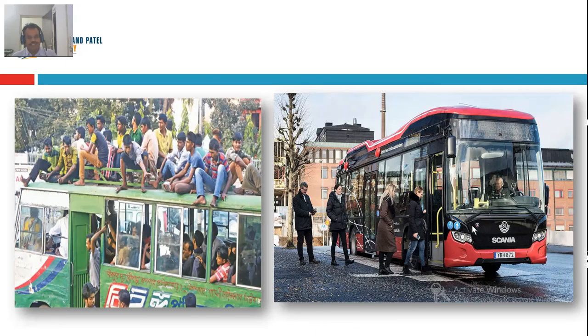Let's look at this picture. This is the picture of a bus from Dhaka, Bangladesh, and this is the picture of a bus from Stockholm, Sweden. When you look at the green bus, it's overcrowded, and when you look at this red bus, there are very few passengers. This pictorial image gives a strong message to us, that a review of literature should not be too much or too little.